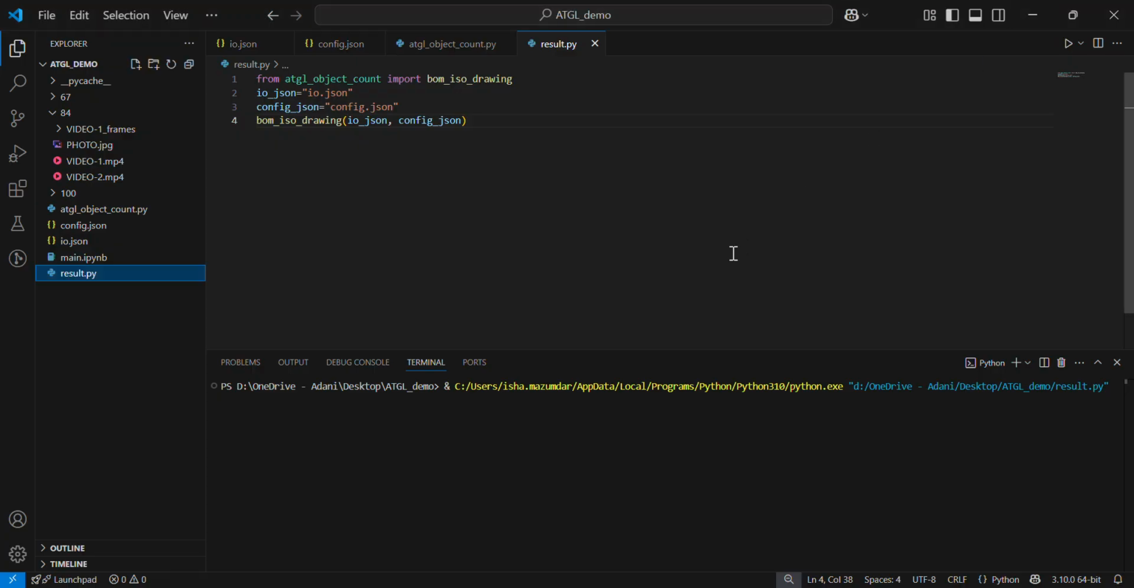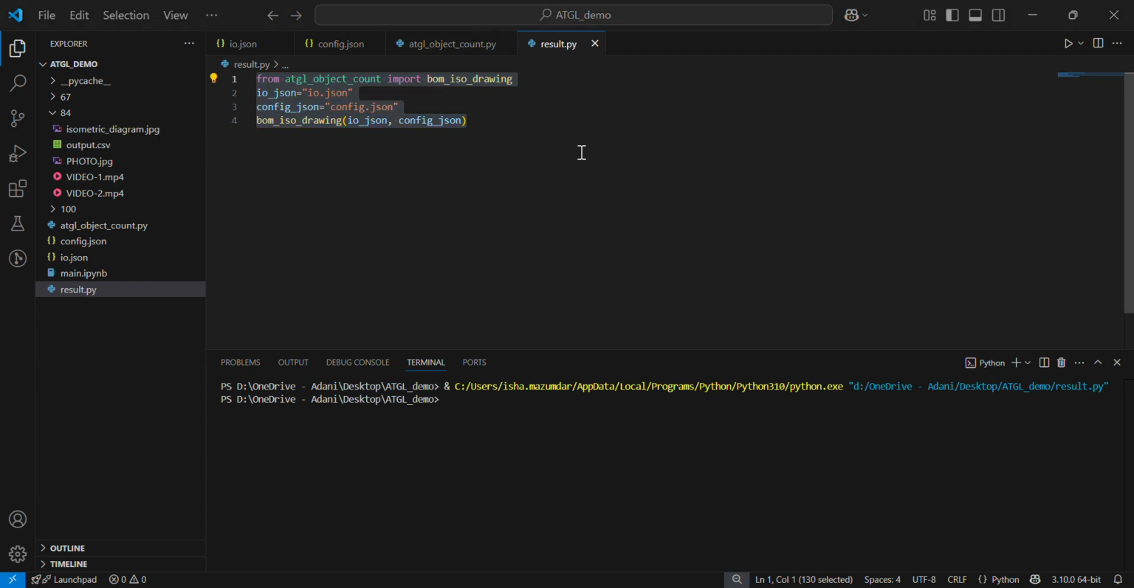Let's see how our code is running. Okay, it will take a bit more time. Let's wait for that. As our results are ready, let's take a look at that.